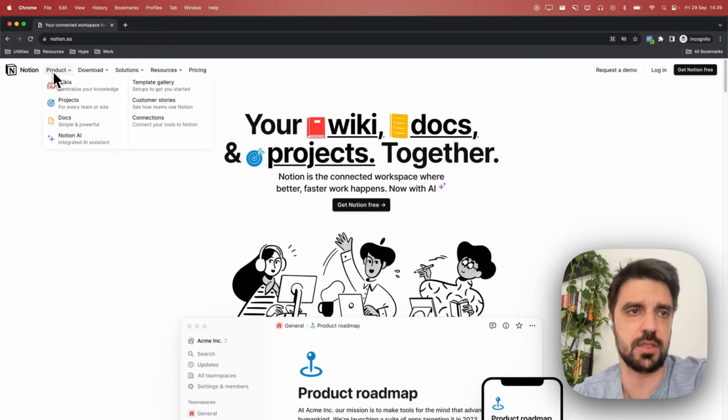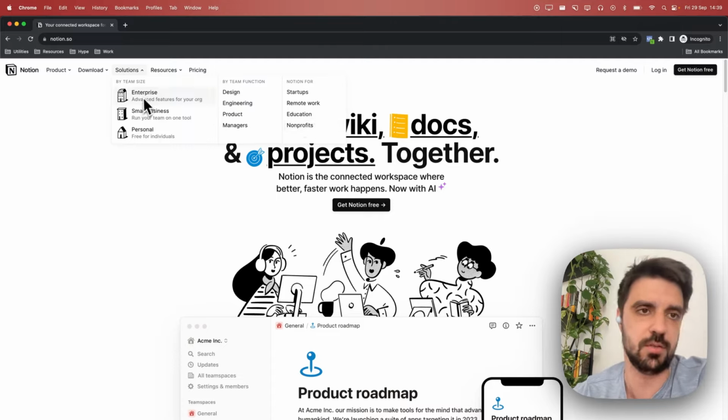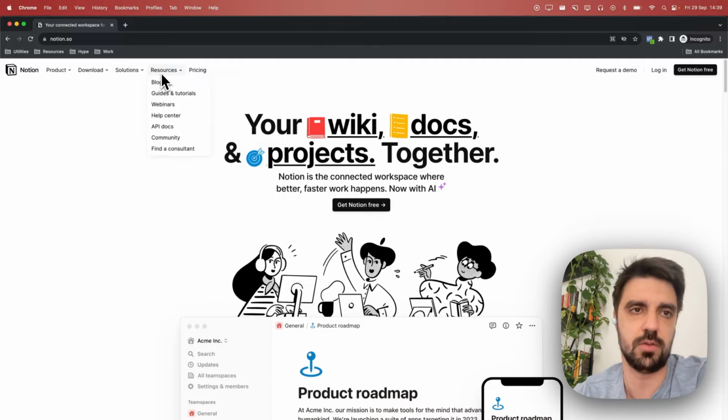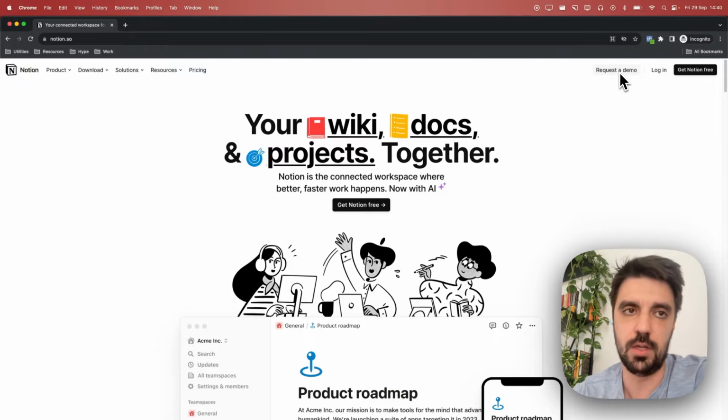Again, they have your standards, product, download, solutions. Solutions, I really don't like it because this really sounds B2B, but again, Notion has this B2B side. So it's okay. Resources, pricing, request a demo, again showing its B2B side here, because usually request a demo on most sites means we are very expensive, but that's not the case for Notion.